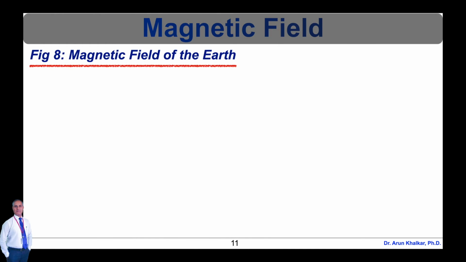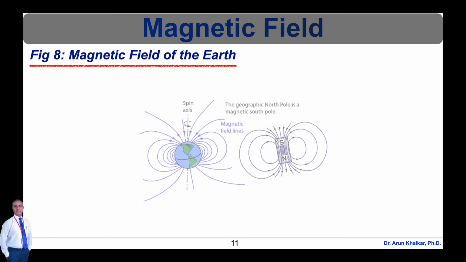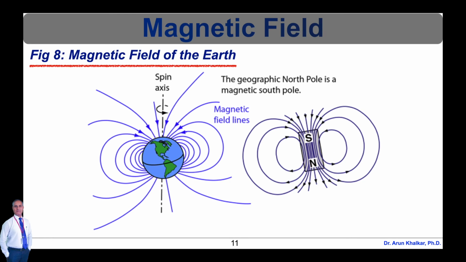Now let's see the magnetic field of the Earth. The Earth's magnetic field is similar to that of a bar magnet, tilted 11 degrees from the spin axis of the Earth. The problem with this picture is that the Curie temperature of iron is about 770 degrees Celsius. The Earth's core is hotter than that and therefore not magnetic. So how did the Earth get its magnetic field?